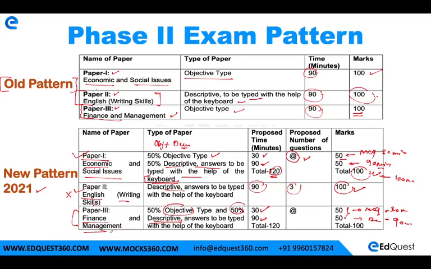So I hope you are able to understand the changes. This is a major change, we would call it, because a totally new pattern has been introduced, that is of descriptive in ESI and finance and management. Before 2015 there was a pattern which was completely descriptive based on finance and management and economics and social issues. So the changes are kind of similar to that only.